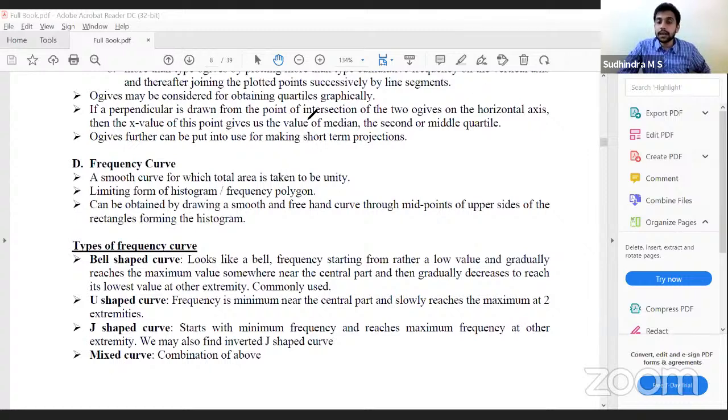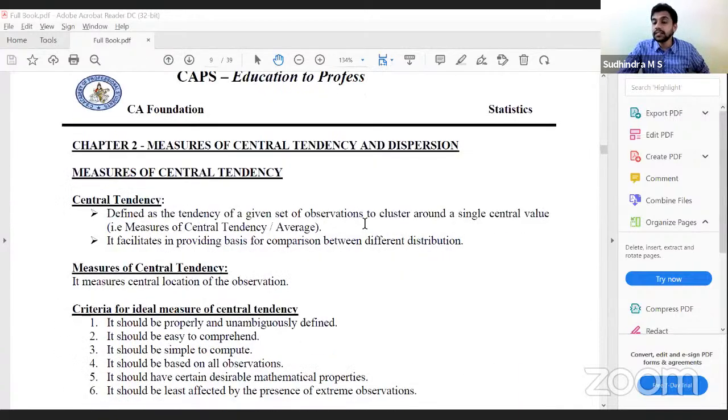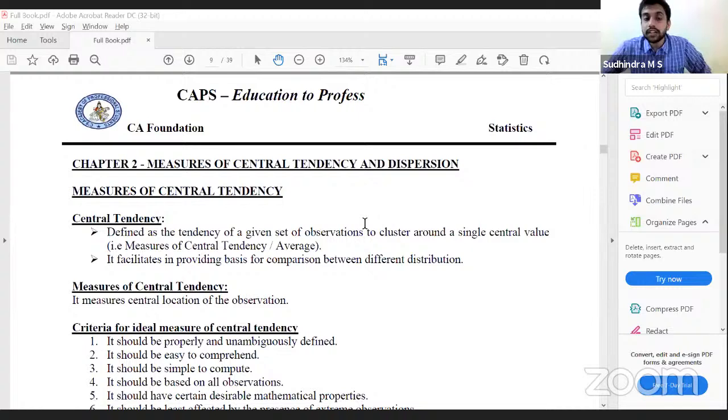The next chapter is measures of central tendency and measures of dispersion. There are two different parts of the chapter. The first part is measures of central tendency. What is central tendency? Central tendency is defined as the tendency of the given set of observations to cluster around a central value. That central value is called the average.